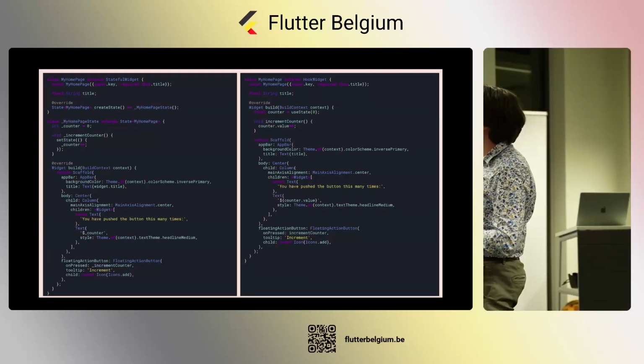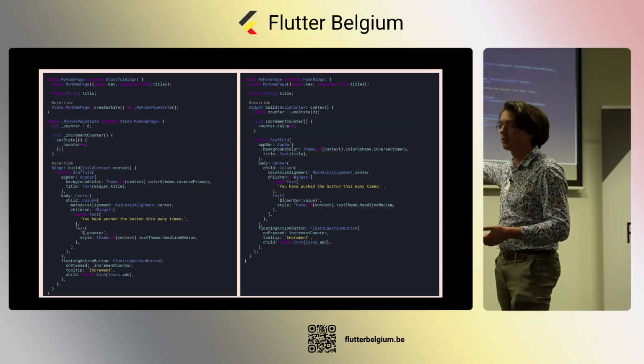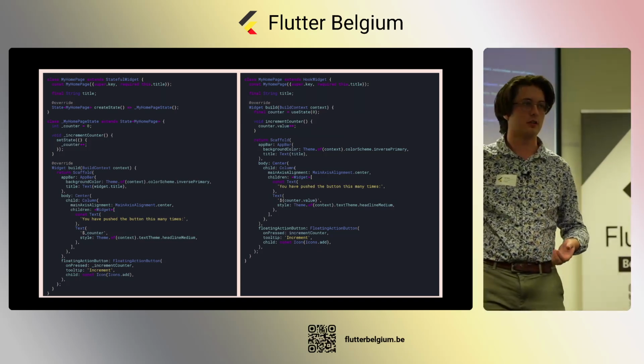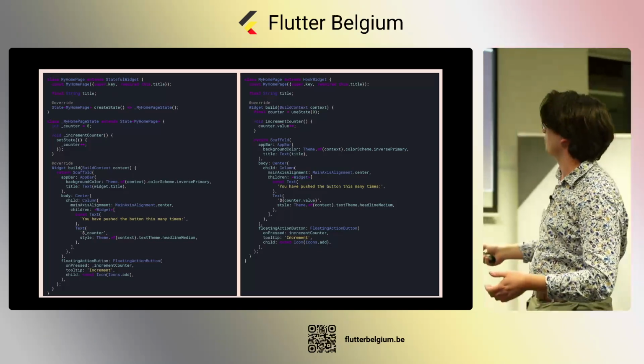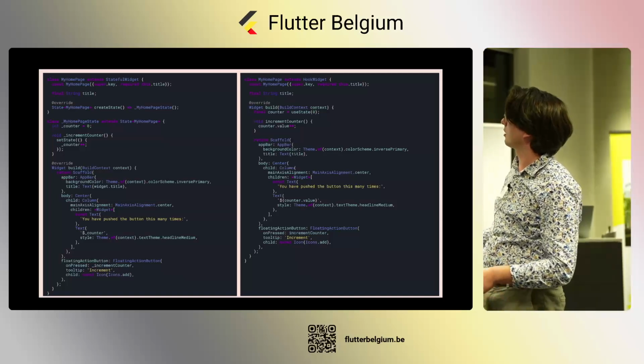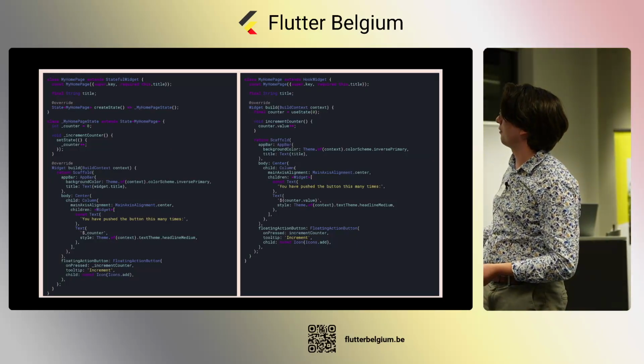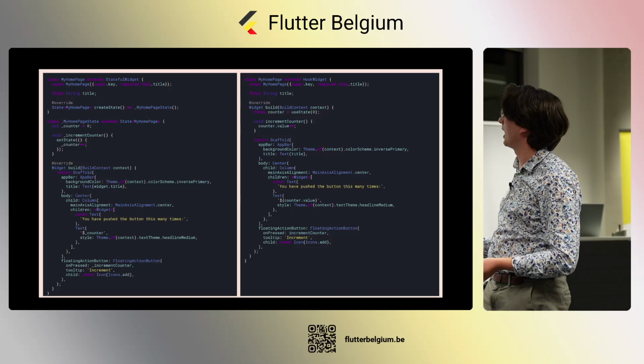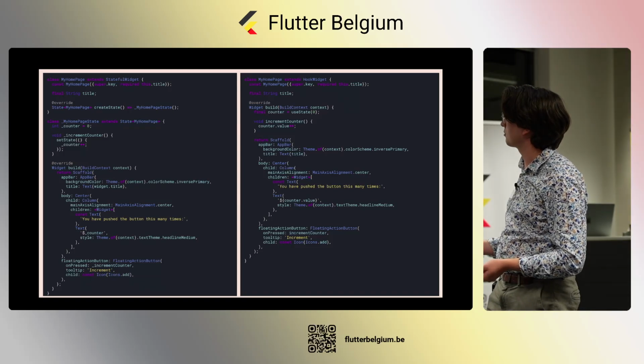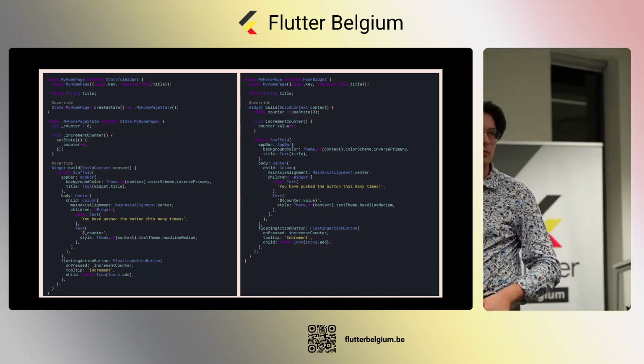Now, on the left here, I have the default demo project from Flutter. Like, I can quickly go over it. We have a state in our stateful widget, a function to increment our counter, and a way to display our counter, and we call it from our button, our increment function.